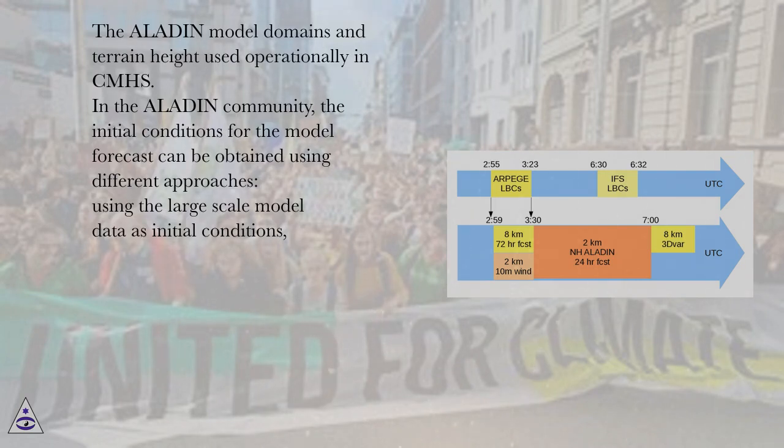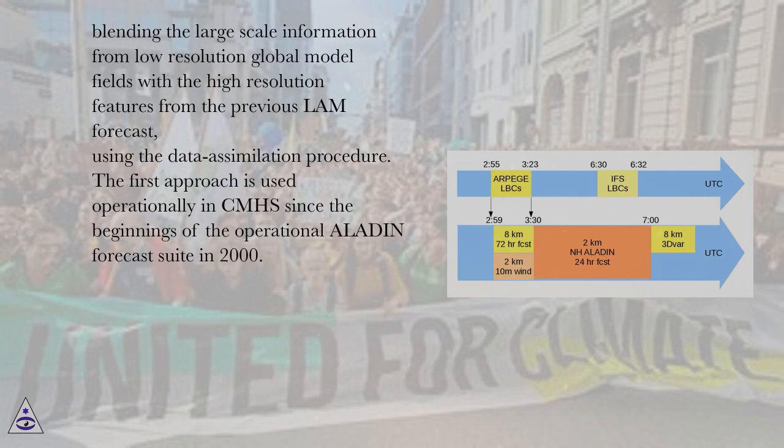In the ALADIN community, the initial conditions for the model forecast can be obtained using different approaches. Using the large-scale model data as initial conditions. Blending the large-scale information from low-resolution global model fields with the high-resolution features from the previous LAM forecast. Using the data assimilation procedure.